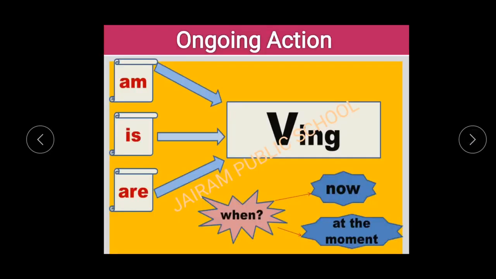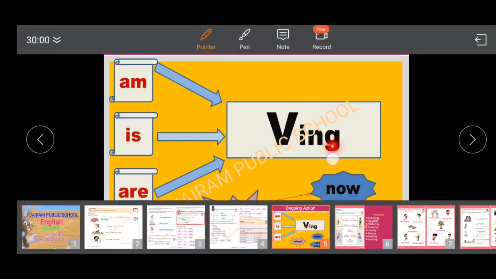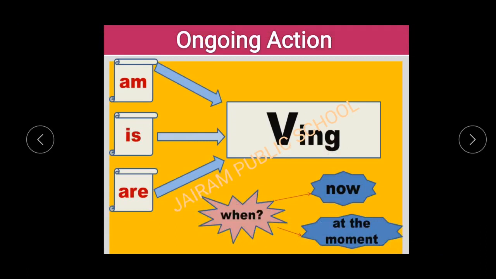Next, this is the format of ongoing action. For example, I have given here am, is, are. These three are the verbs. Am and is are singular verbs. We use am and is with singular nouns, but are is used with both singular and plural nouns. For example, you is used as singular as well as plural. So you are verb plus ing. They are verb plus ing. They are eating, like that.